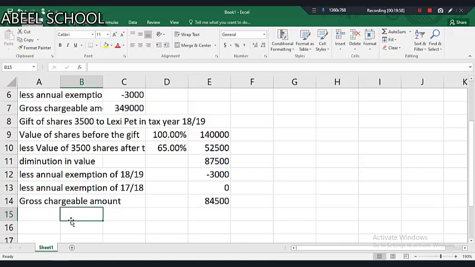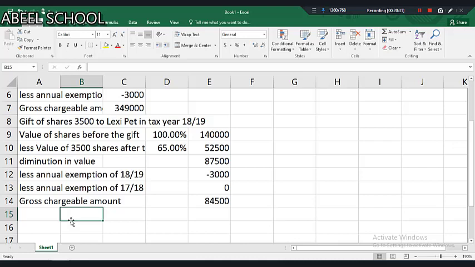The main question is how much tax is saved due to giving 3,500 shares as a gift to Lexi during the lifetime of Don. Obviously we'll be explaining that the applicable tax rate on the gift of 3,500 shares is 40%, because either these shares are given to Lexi on the death of Don or before the death of Don. Why is 40% applicable in both cases?